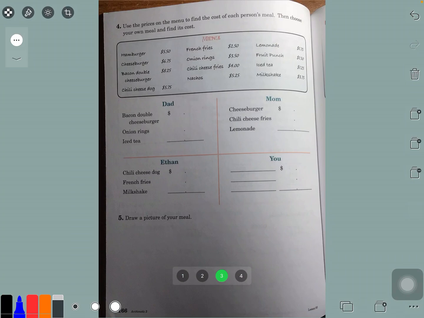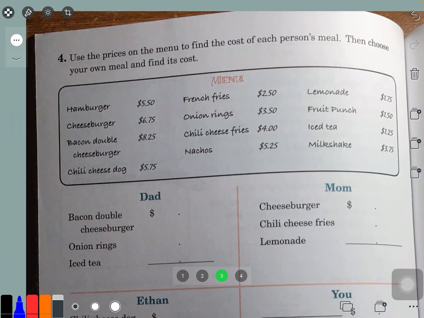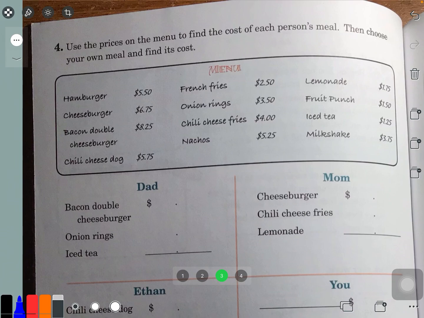This is fun. We're pretending that we are at a restaurant and we're going to each order different foods. So here's the menu. You've looked at menus before, right? Way back before the pandemic, when we could sit down and eat at restaurants. They would usually have the price of the food. For example, here a hamburger is $5.50. A cheeseburger would be $6.75, and so on and so forth, okay? So we are going to pretend we're eating in a restaurant and figure out how much the meals would cost for different people.